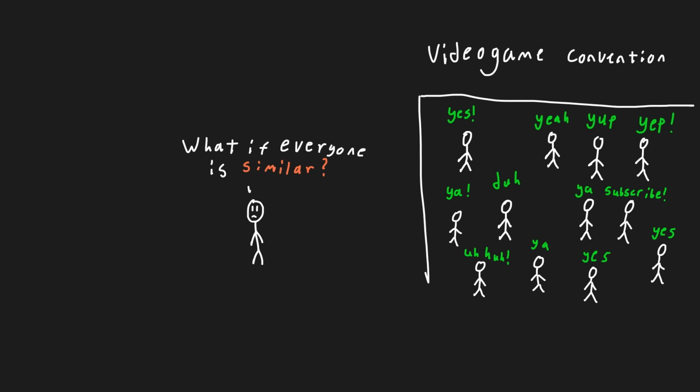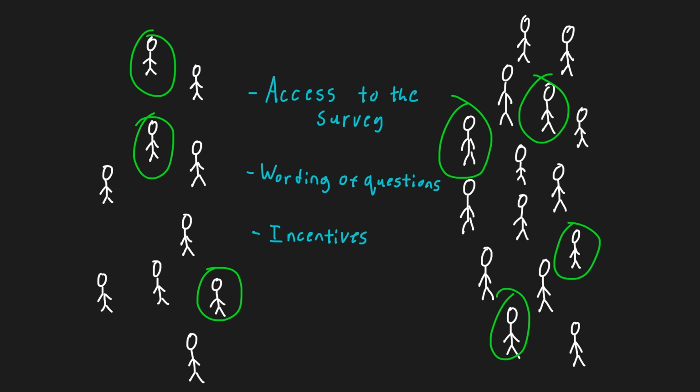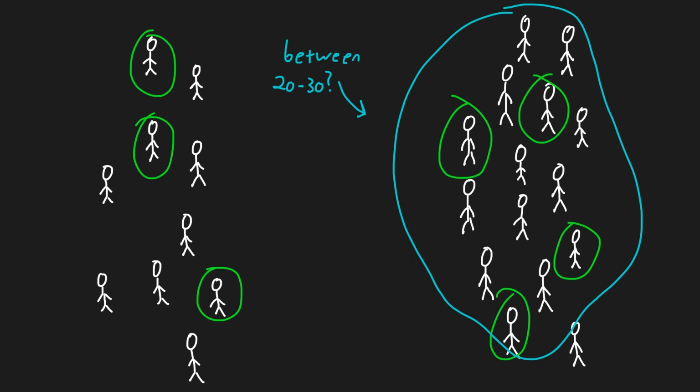What happens if the people who responded to your poll just happen to all be similar, like what happened to Literary Digest? Well, statisticians try to address this by utilizing methods to carefully select people so that everyone has a fair chance of being included. This involves decisions on how people access the survey, the wording of the questions, and any incentives offered. So, after doing all that, what happens if 60% of the respondents just happen to be between the ages of 20 to 30? Wouldn't we have a massive imbalance towards those people who are likely to choose different answers compared to someone in their 60s?